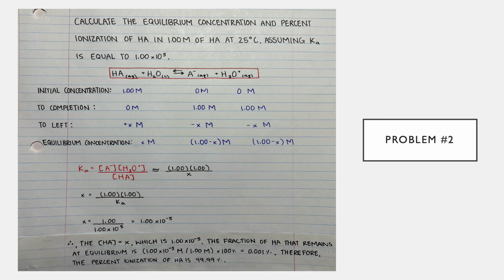And over here we need to determine the percent ionization, so we know that the fraction of HA that remains at equilibrium is calculated by 1 times 10 to the power of negative 5 divided by 1 molar concentration times 100, and we get 0.001%. Therefore, the percent ionization of HA is 99.99%.